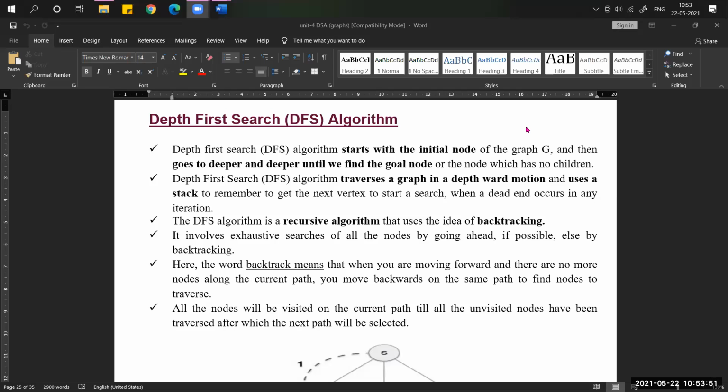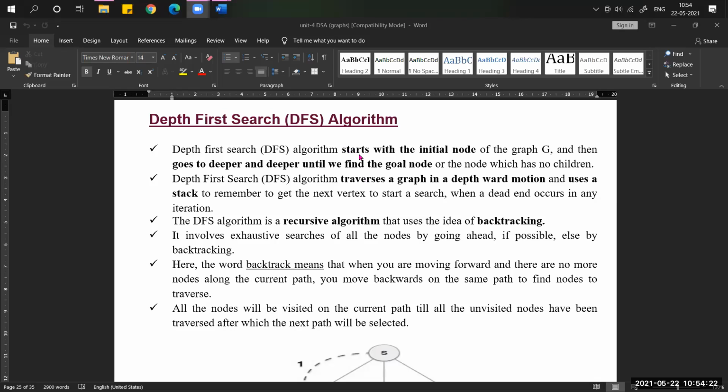So in today's session, we are talking about the depth first search DFS algorithm, how it will trace or traverse all the vertices in the graph by using the DFS algorithm. So DFS means depth first search. Whenever you take one graph, you have to traverse all the vertices, in the sense nodes.